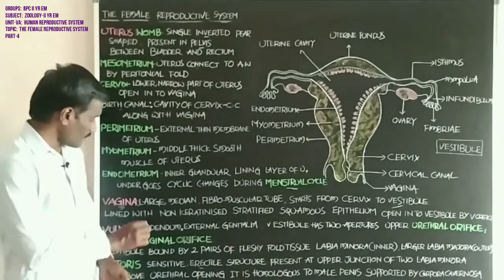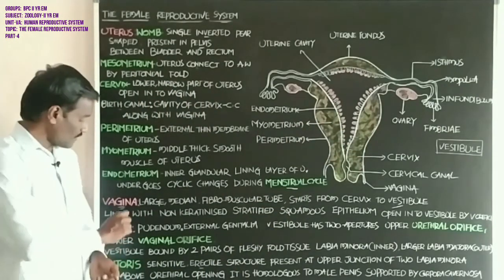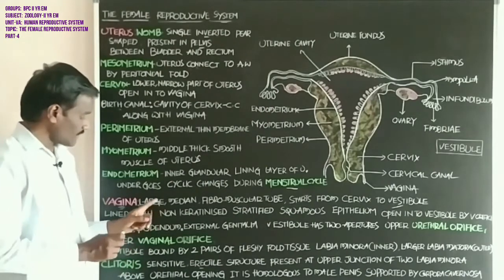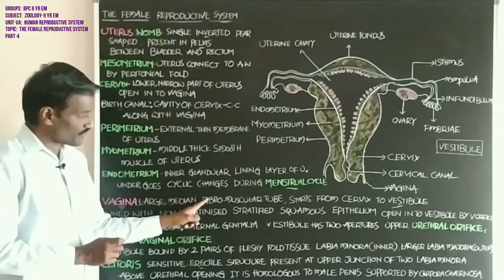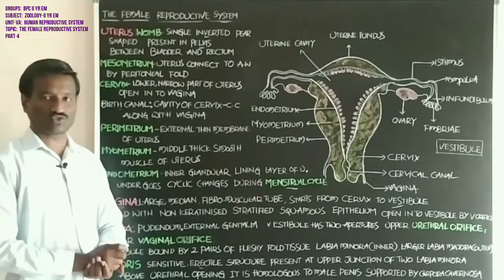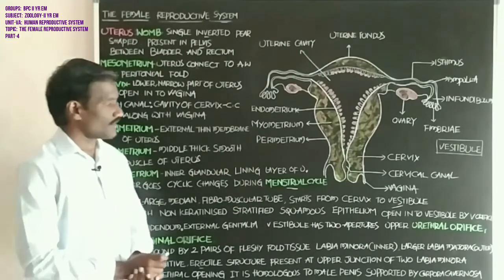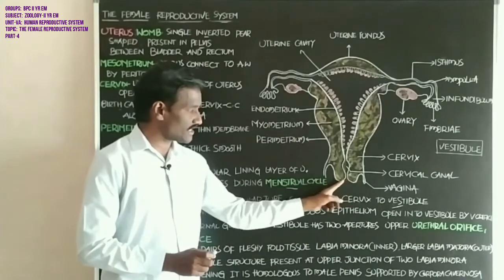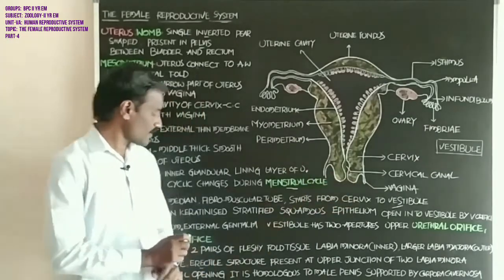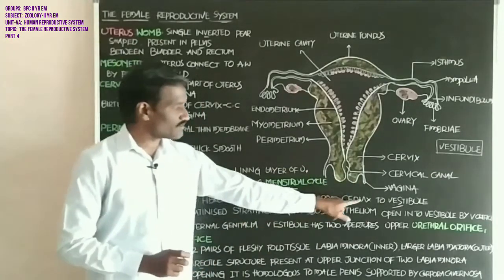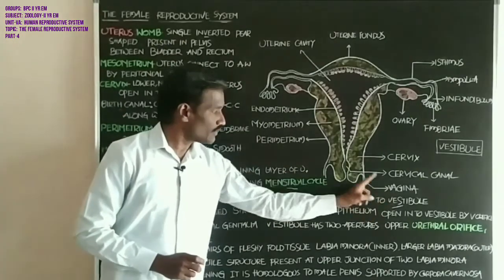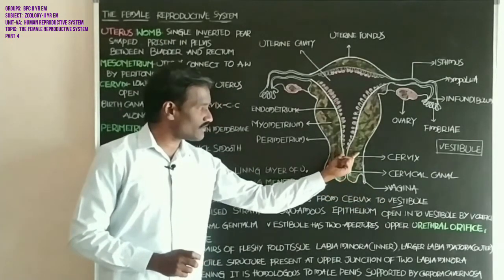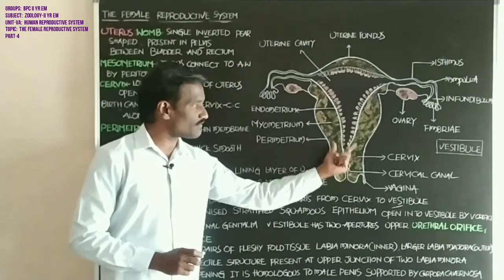Next, the vagina. What about the vagina? It is a large median fibromuscular tube, and it starts from the cervix to the vestibule. The cervix is the neck part of the uterus.